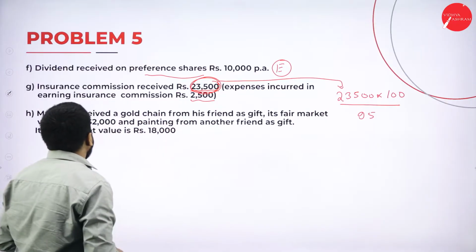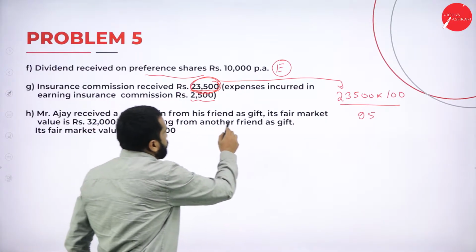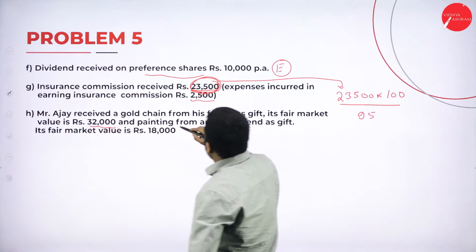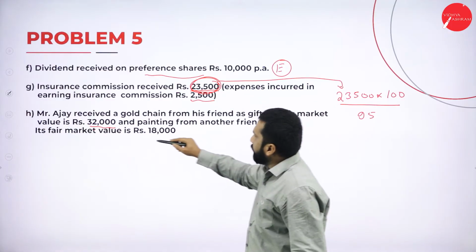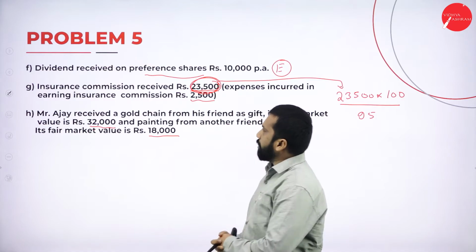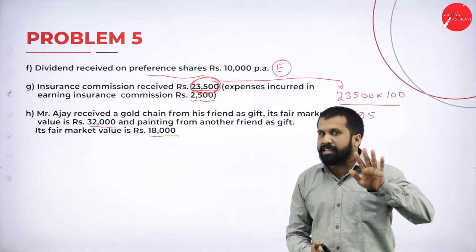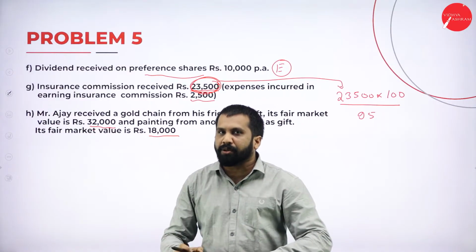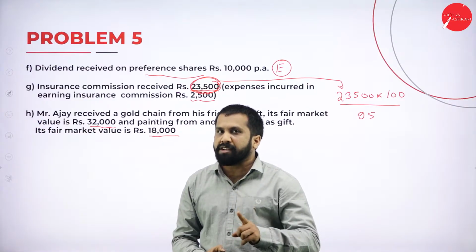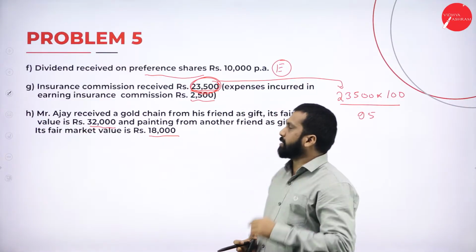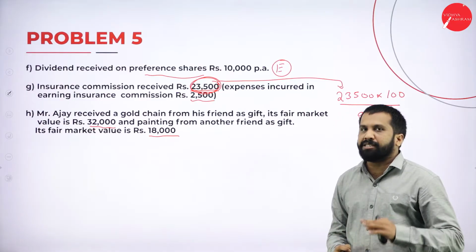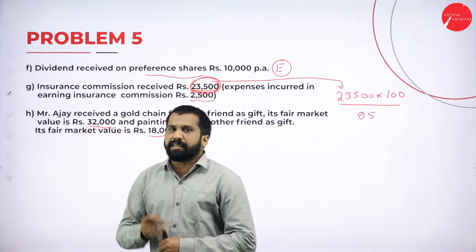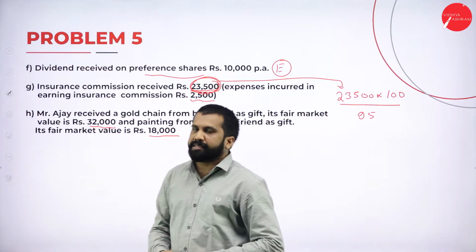Now, after this, Ajay received a gold chain from his friend. Its fair market value is 32,000 and a painting from another friend 18,000. 32 plus 18, how much? 50,000. What is the limit of gift collecting from your friend? Up to 50,000, no tax. Hope you are clear. As per this, there is no tax we are supposed to calculate. So these are the informations we got. We'll see the answer. Whatever we discussed is already there in the answer.